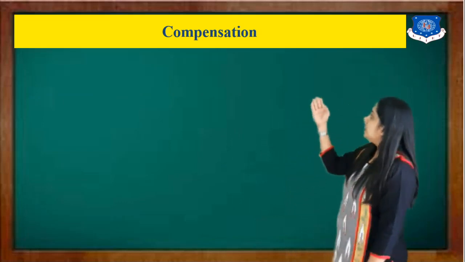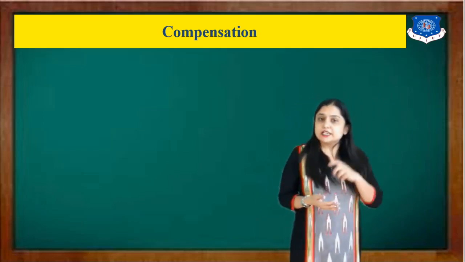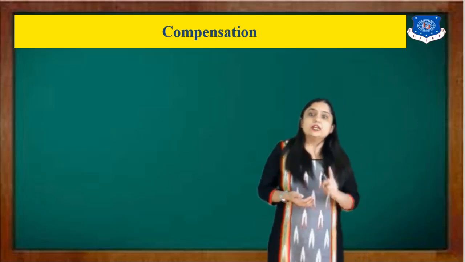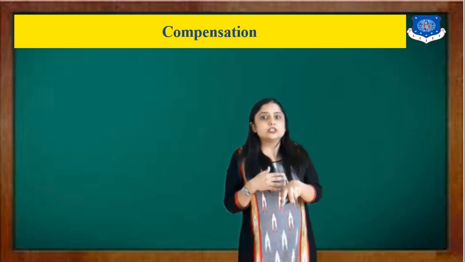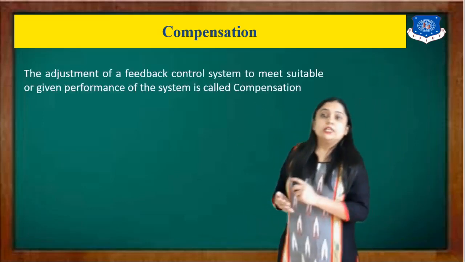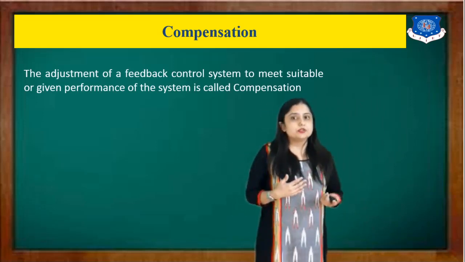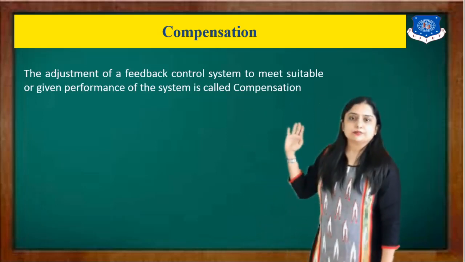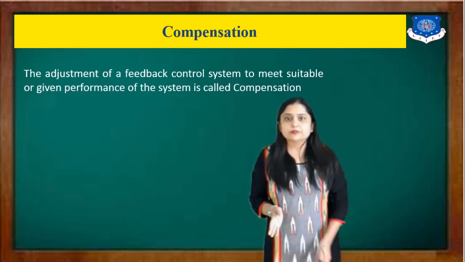Now the next definition is compensation. When we add an external device, that device is known as a compensator. The technique of adding the compensator in the network is known as compensation. So the adjustment of the feedback control system to meet a suitable given performance of the system is called compensation. Okay, so compensator and compensation are clear.